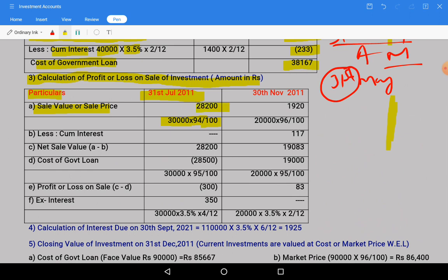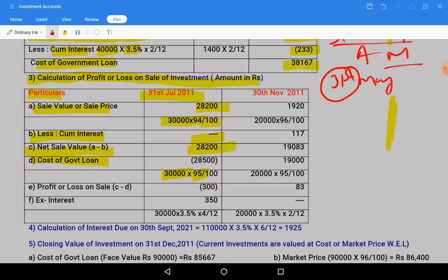So it amounts to 28,200 less cum interest, but here there is no cum interest portion, so net sale A minus B is 28,200.